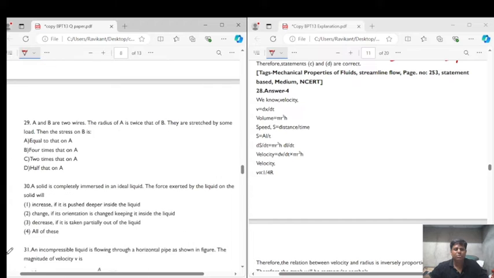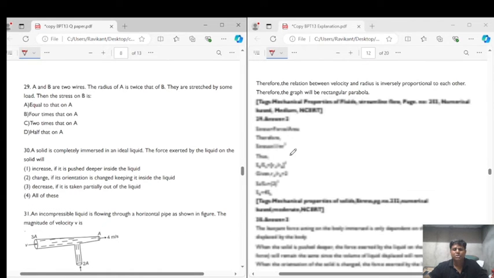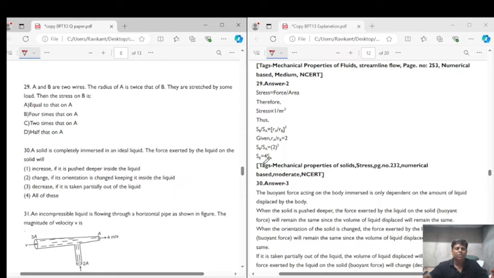Now let's come to question number 29. Question number 29 says that A and B are two wires. The radius of A is twice that of B. The radius of A is equal to 2 times the radius of B. It means the area of cross section of A is equal to 4 times the area of cross section of B. They are stressed by some load.